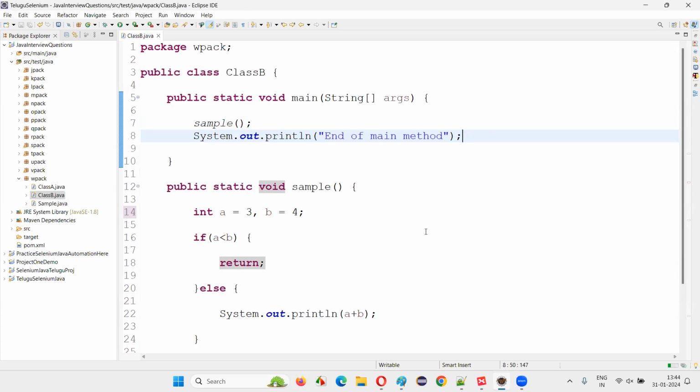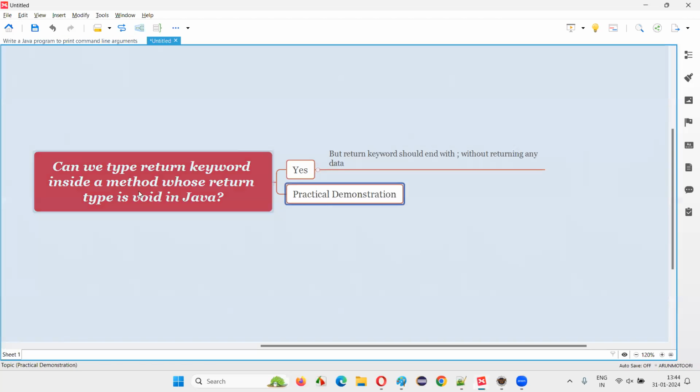So I hope, guys, you got an idea how we can still mention a return keyword inside a method in Java programs where the method return type is mentioned as void. So with practical demonstration, I've answered this question for you.